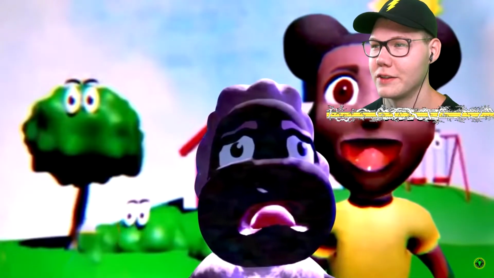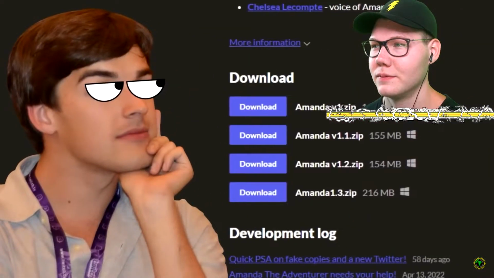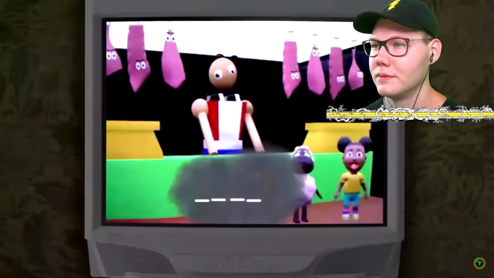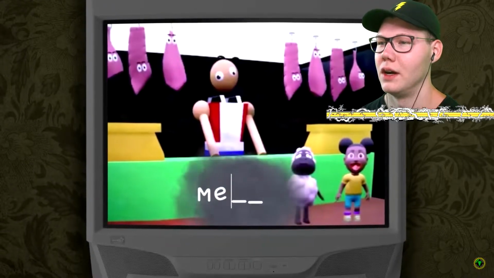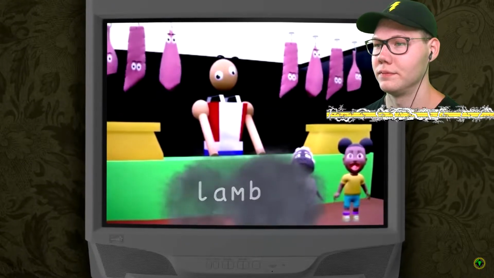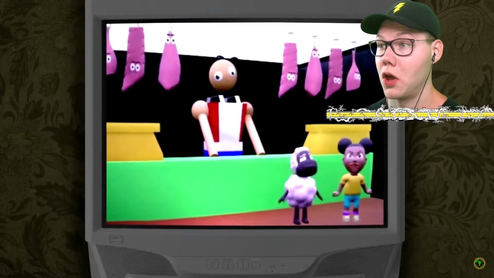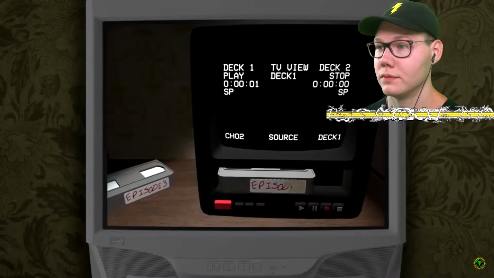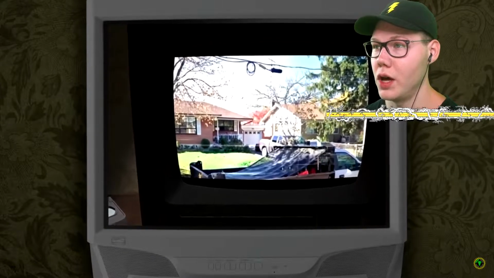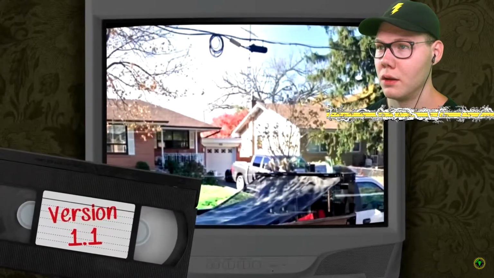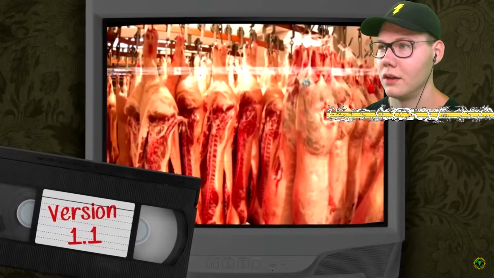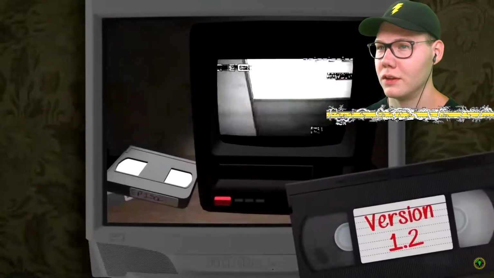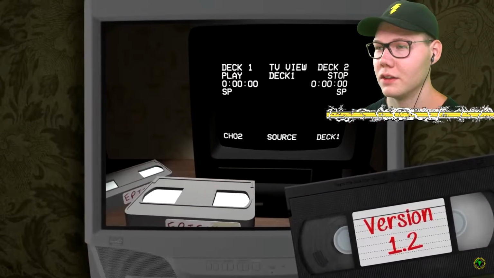Certainly seems that way. Beyond the picture on the wall, the three updates have all worked largely the same way. When you get to the butcher scene, Amanda asks you to tell the meat man what you need. Normally, the answer is meat. But if you type the word lamb in specifically in honor of Wooly, a new tape appears on your pile. Putting this one into the VCR reveals different clues depending on which update you're playing. Update 1.1 gives you 3 real photos: a house, a forest trail, and a butcher shop with a load of pigs hanging from hooks. Update 1.2 replaces the image that you find on the secret 4th tape.